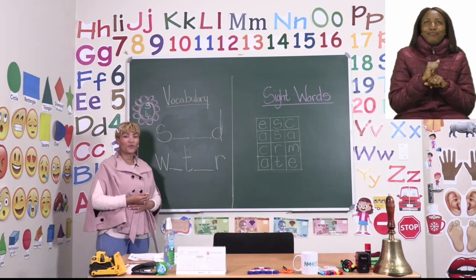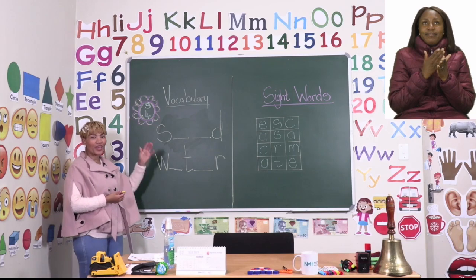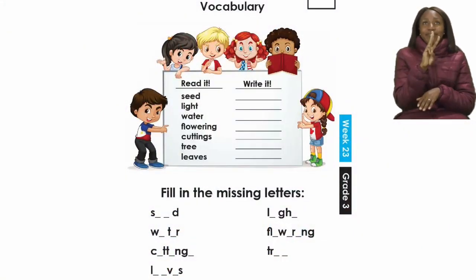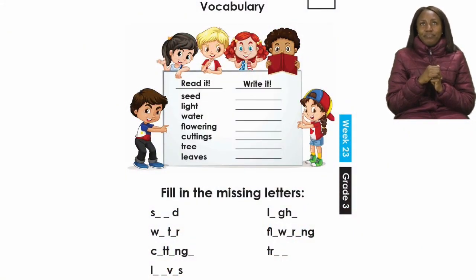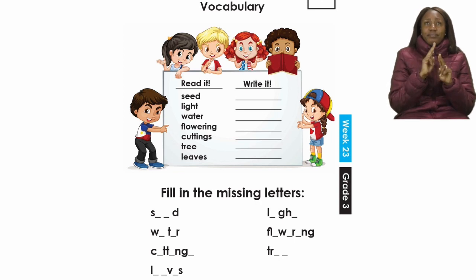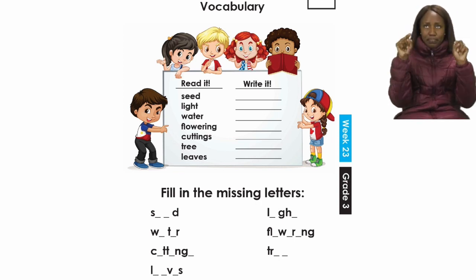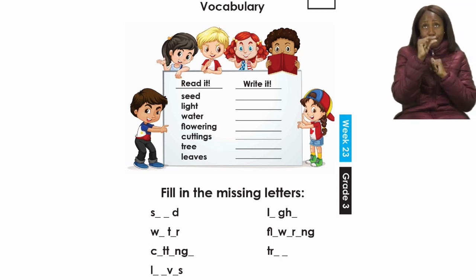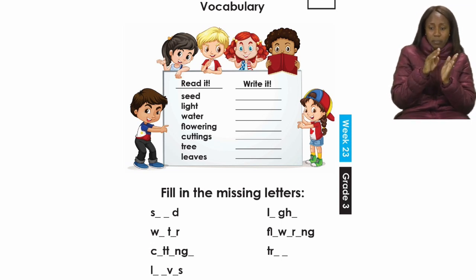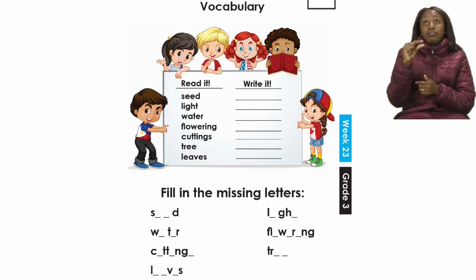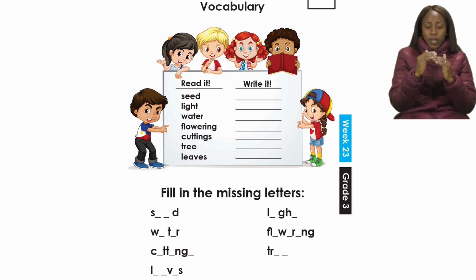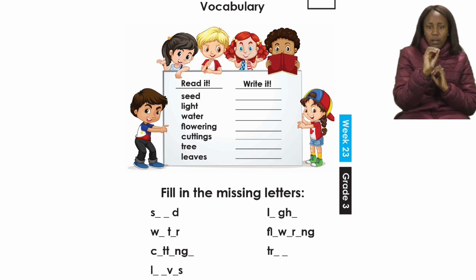For this lesson, we can turn our booklets to page 3. On page 3, we talk about vocabulary. Now you will see there's a little block with words in it. On the one side, it says read it, and on the other side, it says write it. Now, at the bottom, it says that you have to fill in the missing letters.